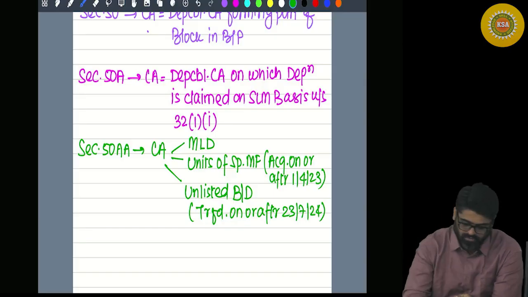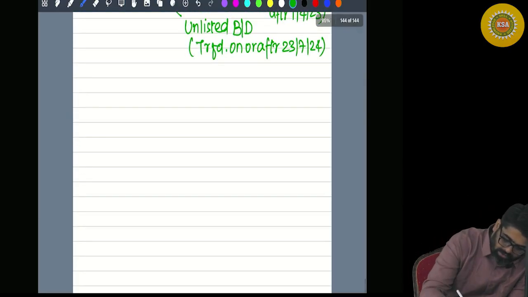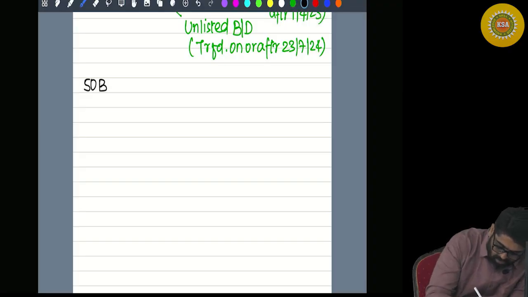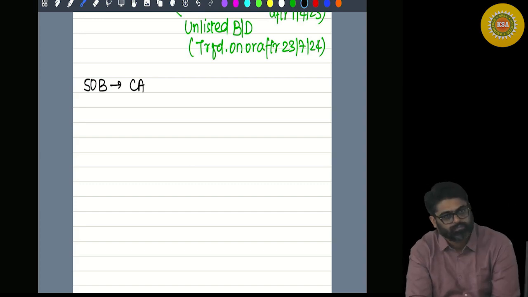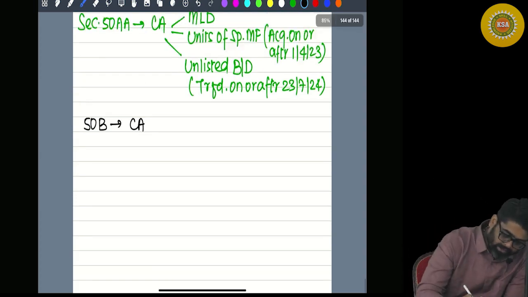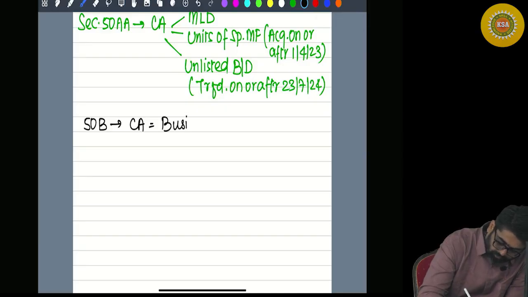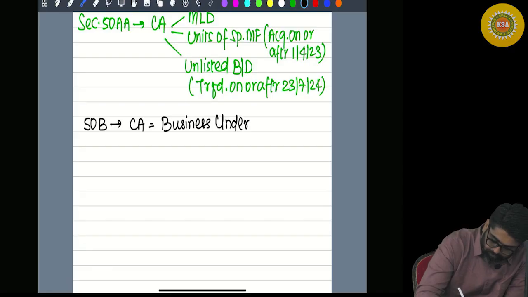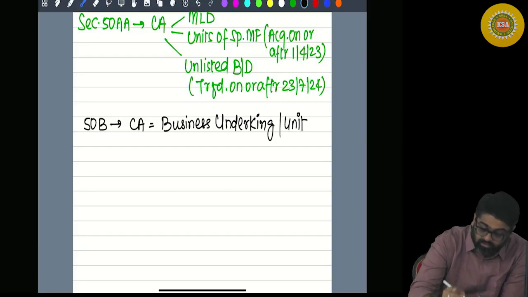Understanding? Now let's come to the next. 50B also talks about a capital asset, and that capital asset is business undertaking, or business unit, or you can say business division also.